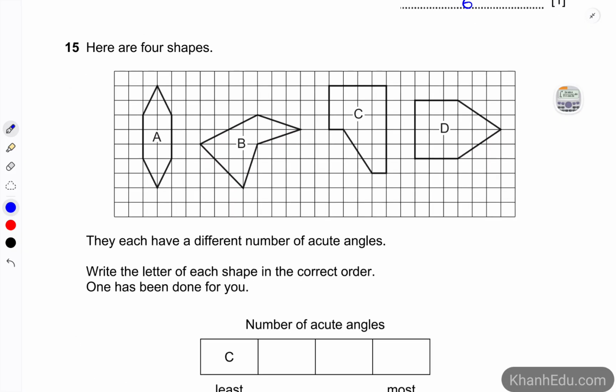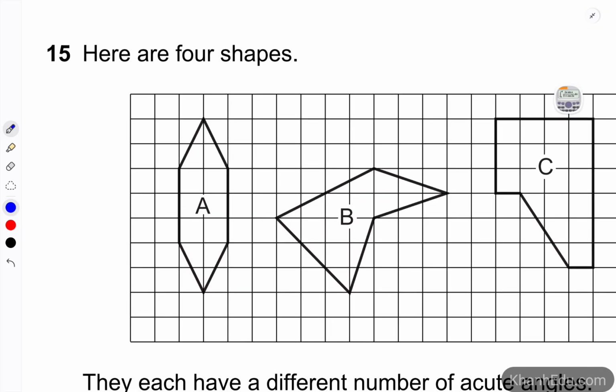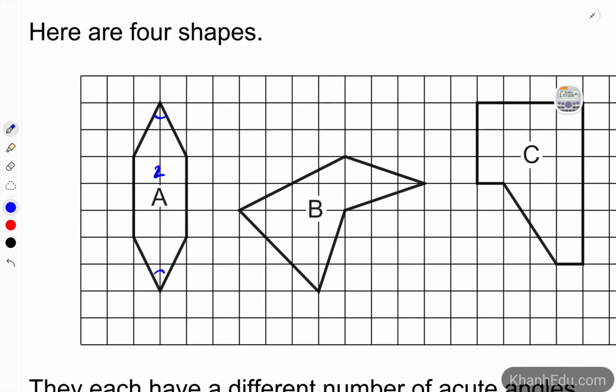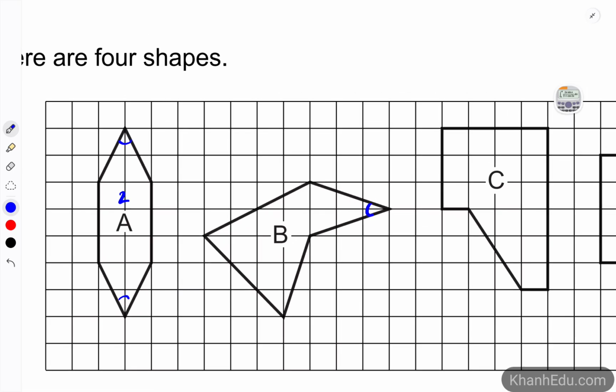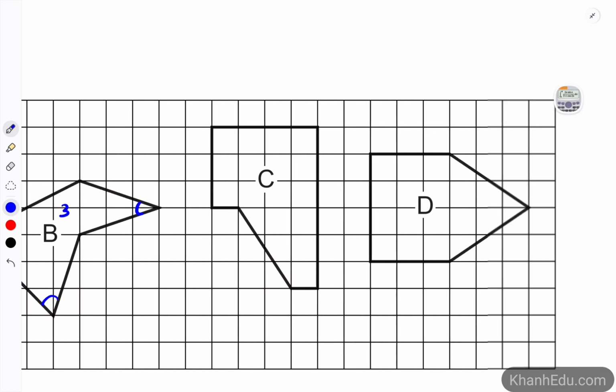Here are 4 shapes. They each have a different number of acute angles, and we have to put them in the correct order. For shape A, let's see how many acute angles it has. 1, 2, just 2, right? And on shape B, 1, 2, 3, we have 3 angles here.